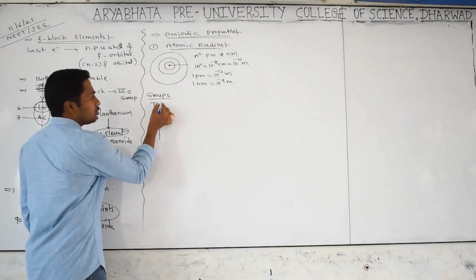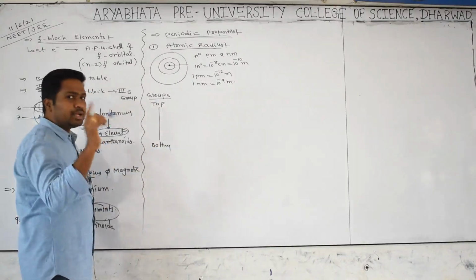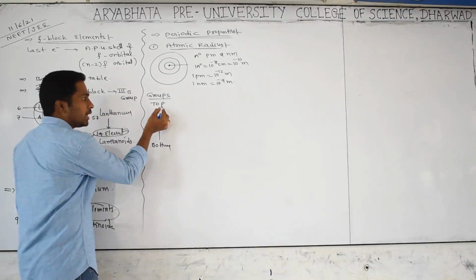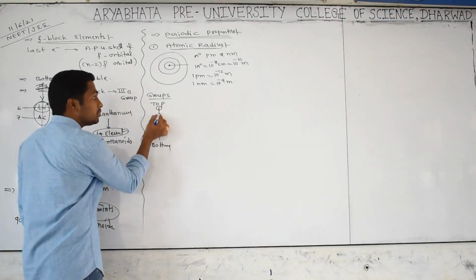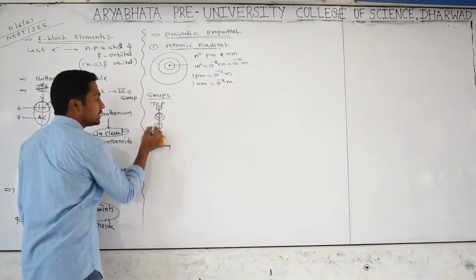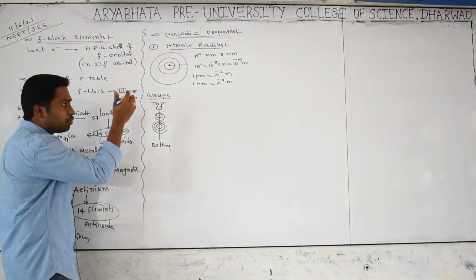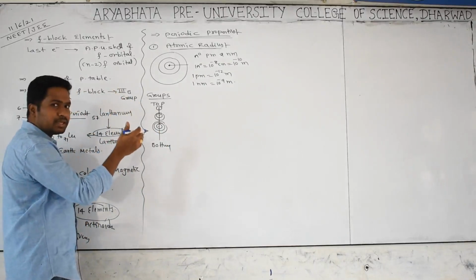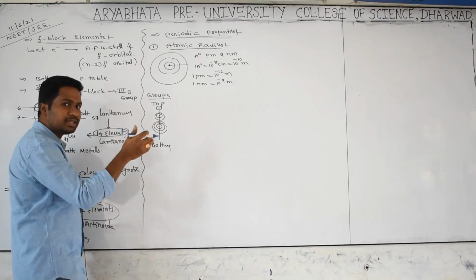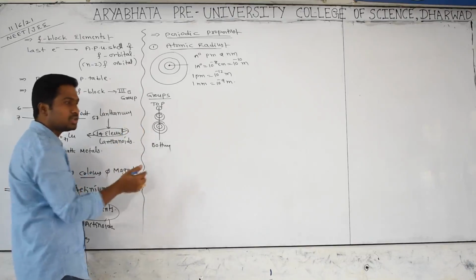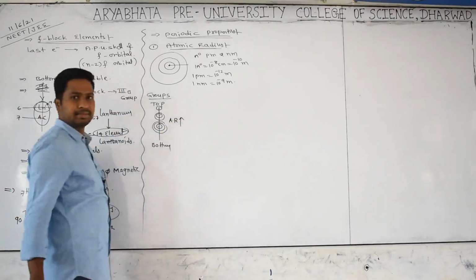Vertical columns means groups, so you have to mention from top to bottom. In every group, while moving from top to bottom, the atomic number is increasing as well as the number of shells. 2 shells, 3 shells, like that it will go on increasing. Size is increasing, the distance between the nucleus and the last shell is also increasing, and the atomic radius is increasing.